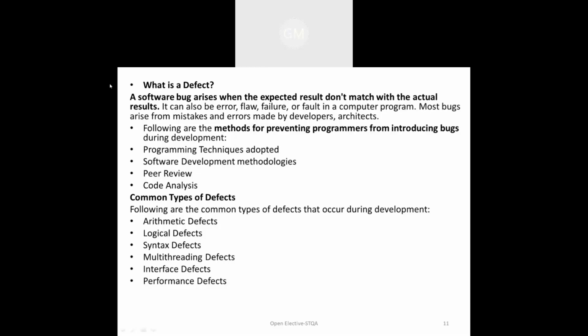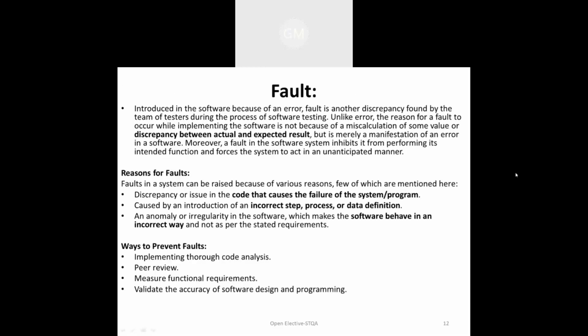Okay. Now we will go to the next part, that is a fault. Fault is nothing but an error in the software, and a fault is another type of discrepancy which is found by the testing team during the software testing process. Again, a fault occurs in the system because of a discrepancy in the software and it will be identified by the software testing team in the testing phase only. Unlike an error, a fault is not an error.